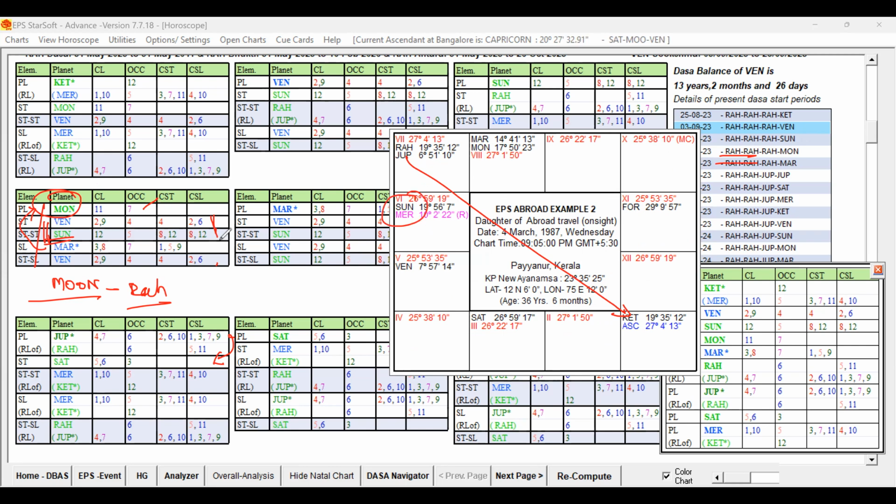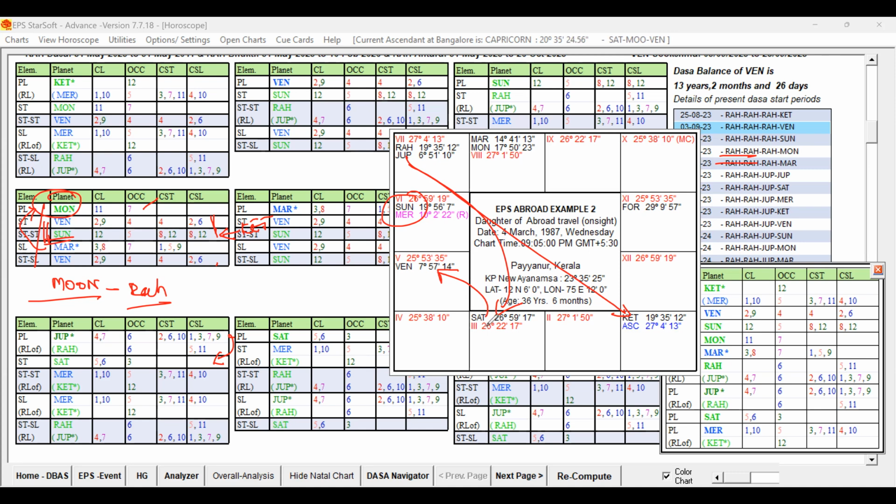So that sublord, star of the sublord, Sun is already having that Ketu connection and the Jupiter connection. Moreover, you can see Saturn is aspecting Saturn. Sorry, Jupiter is aspecting Saturn. That Saturn is aspecting Venus. So Jupiter receiving Saturn signification. In that sign of Saturn only, Venus and Sun are present.